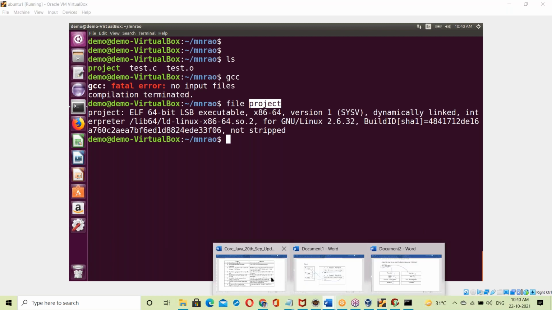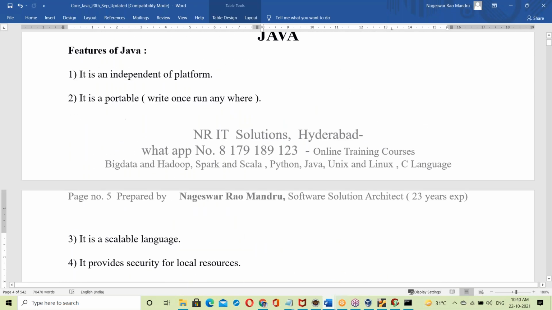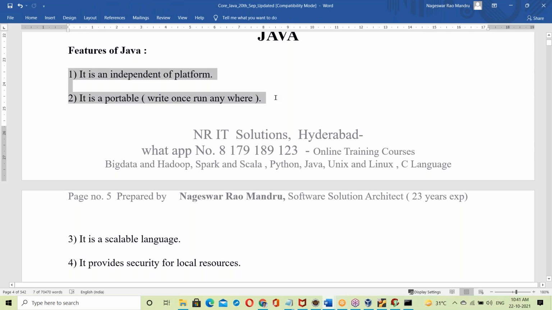Now come to this point. What I told you at the beginning, two days ago, is that to understand independent platform portability there are some prerequisites required.